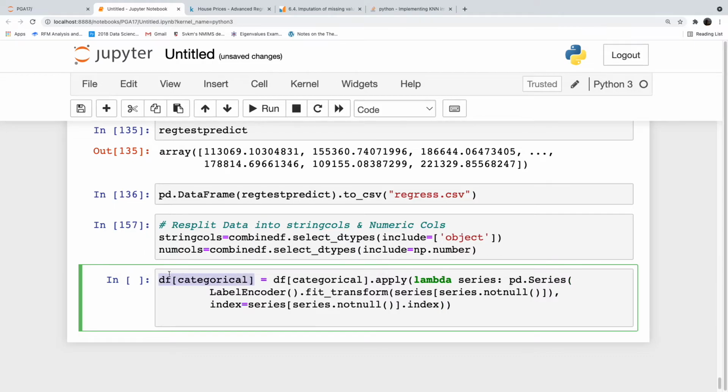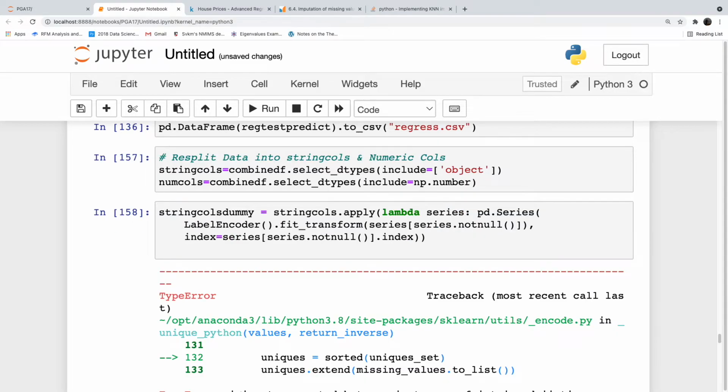So this would be string calls dummy is equal to string calls dot apply. It gave an error.